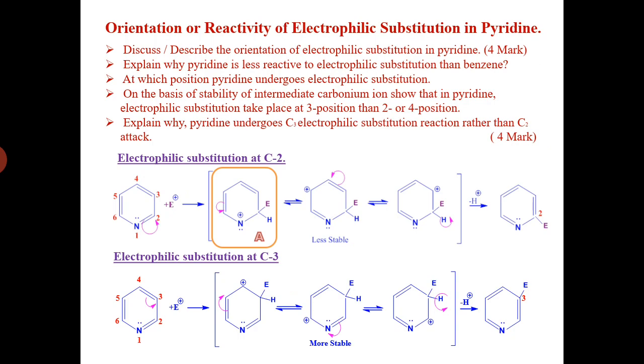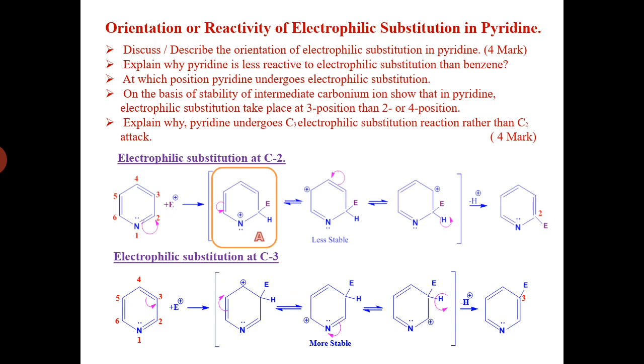So again, carbon number 3 has a positive charge. After removal of a proton, that gives a second electrophilic substitution product. In such a way we get electrophilic substitution at the C2 position. In the same manner, electrophilic substitution at the C3 position gives 3 resonating structures.